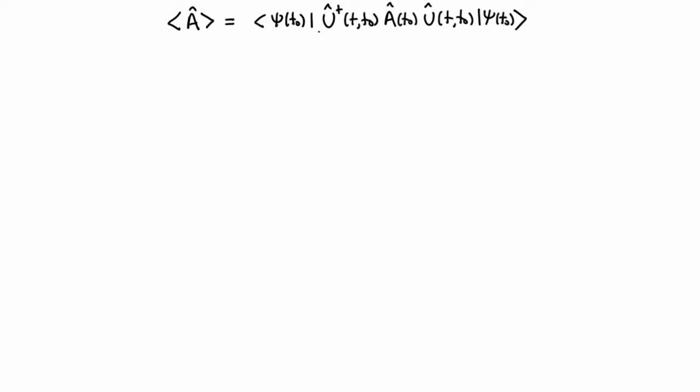Now, the Heisenberg picture is to group all these together and call that the Heisenberg operator of A and assume that all the operators are the things that are changing in time and the state is static. The Schrödinger picture is where you assume that the states are evolving, so you group the evolution with the states and you call the operator static. What about the obvious other possibility, which is the interaction picture, where in fact both the operators and the states evolve in time? When would you want to do that?